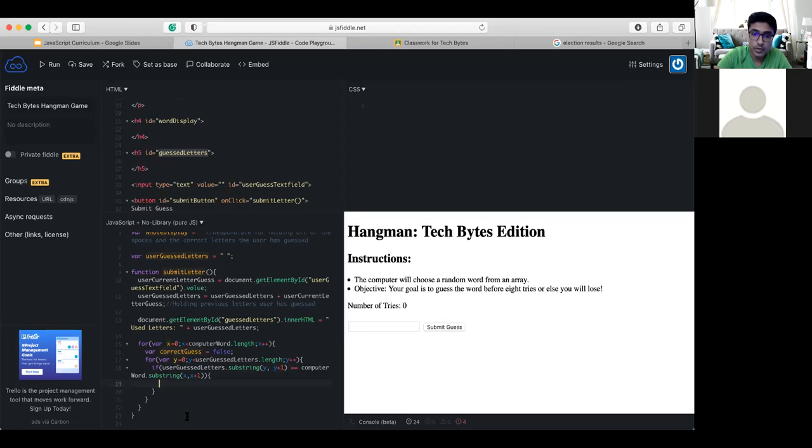So remember, the reason why we are substringing is that, say I have that word of football still, right? So if I still have football and I input the letter A as a user, substringing is going to allow me to dissect and look at every scenario. I can compare the A to the F, compare the A to the O, compare the A to the O again, A to the T, all those letters, right?